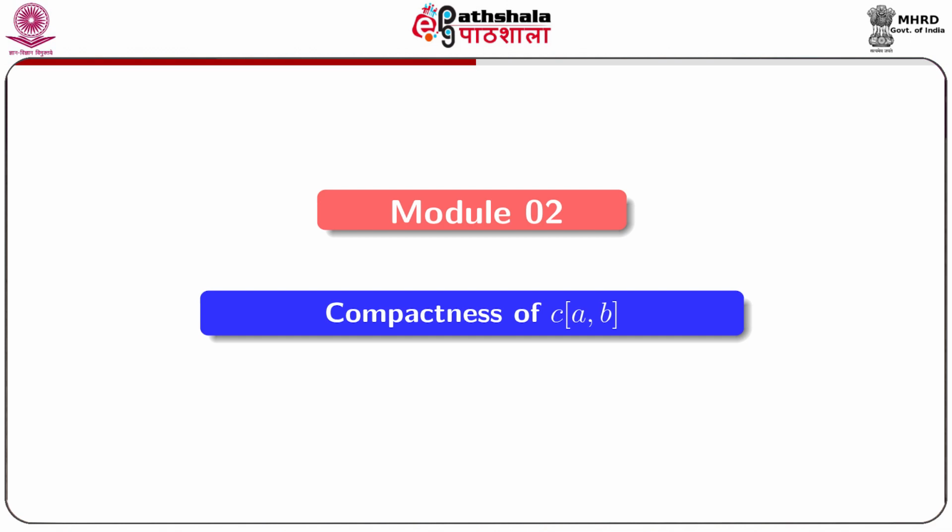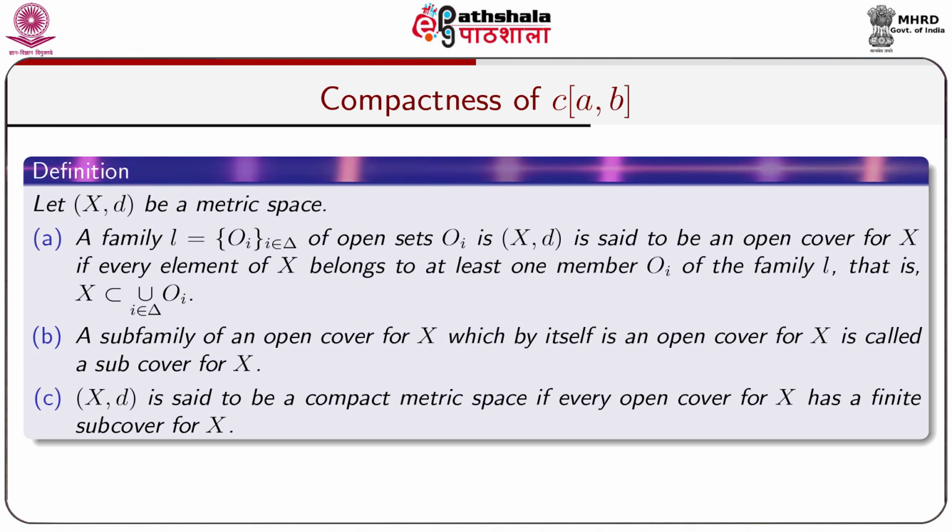The title of module 2 is compactness of C[a,b]. C[a,b] is the collection of all real valued continuous functions over the closed interval [a, b]. Actually, C[a,b] is not compact. If C[a,b] were compact, then C[a,b] should be bounded, but it is not so. So, before proving this, we shall recall some definitions.